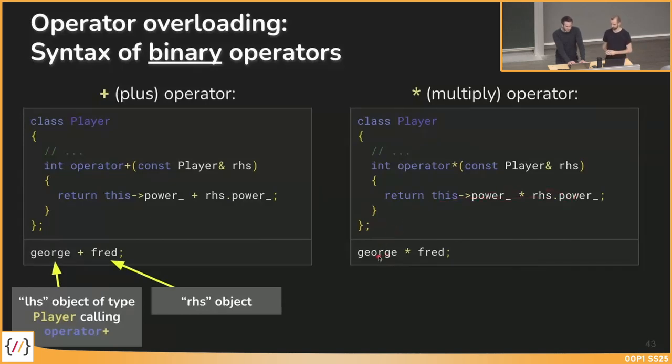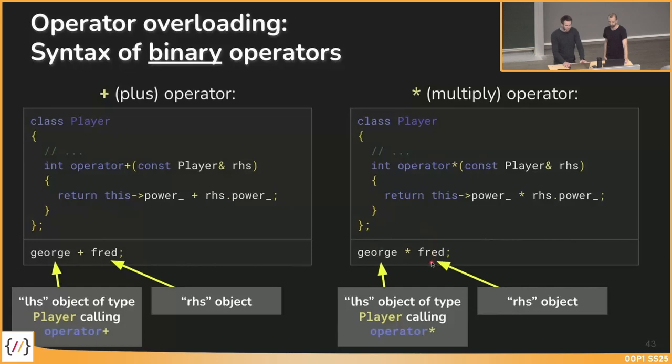In this case, George is the left-hand side, multiplied with the power of Fred, as we would assume if we multiply George with Fred. So the result would then be power of George multiplied by power of Fred. So these are the binary operators. We now know them, but there are more operators than just binary operators.